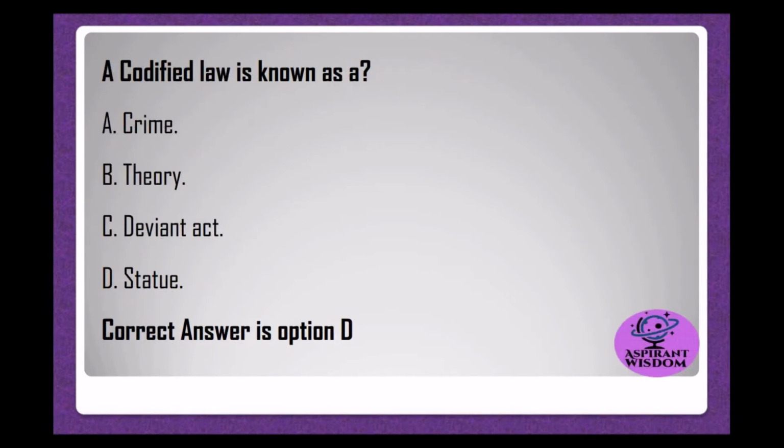A codified law is known as A. Crime. B. Theory. C. Deviant act. D. Statute. Correct answer is option D.